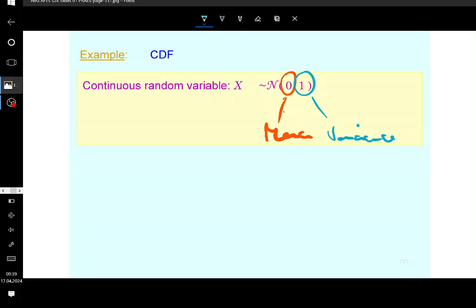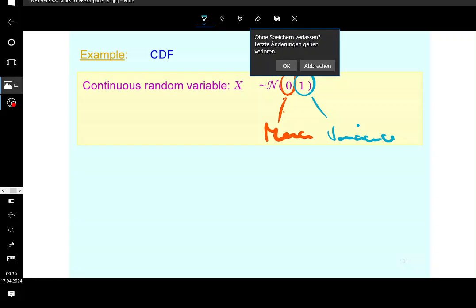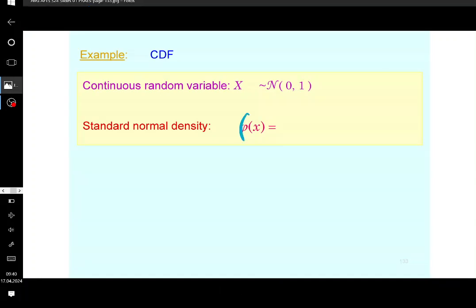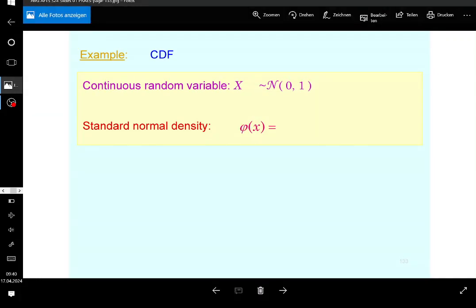So then the random variable is going to be standard normal. You know that, right? And the standard normal distribution has a density function, which is going to look like this. I call this phi. So if I say phi, I usually mean the density of the standard normal distribution. You can call this also f. It doesn't matter, but I call it phi in general because that's a very common density. Let's say it's going to be, of course, 1 by the square root of 2 times pi times e to the power of negative 1/2 times x squared, guys.